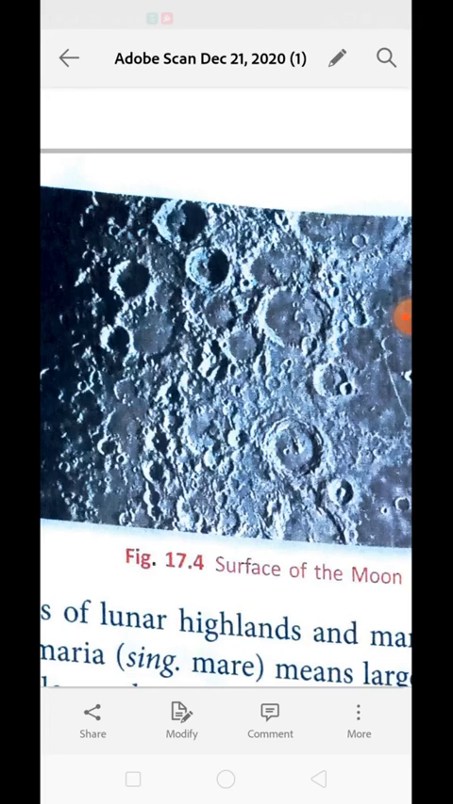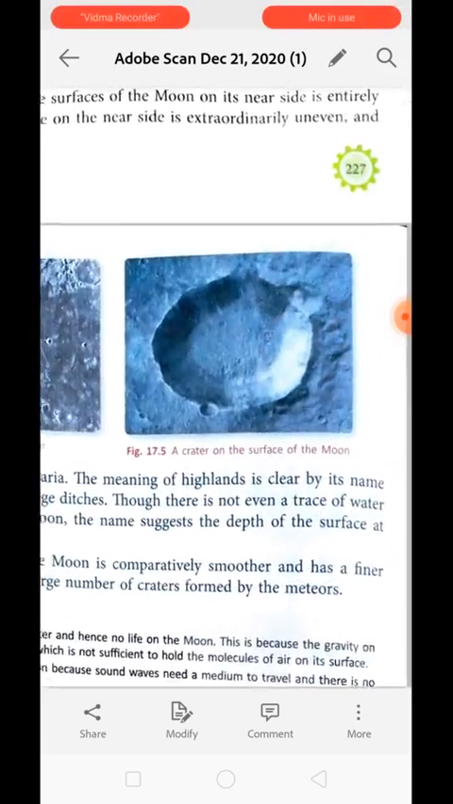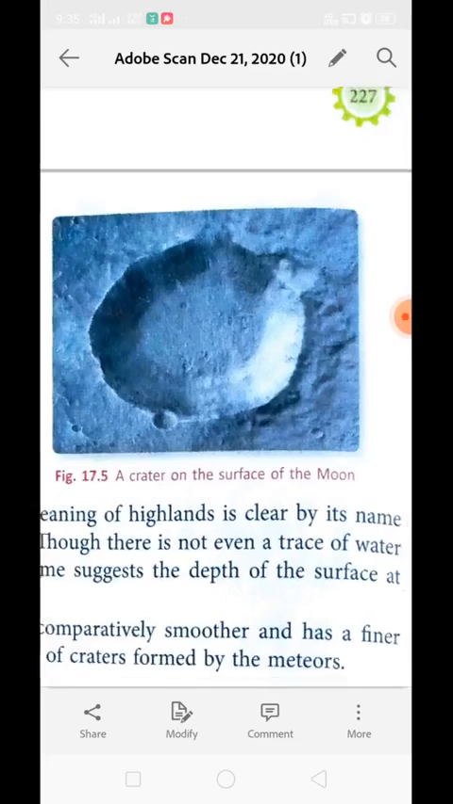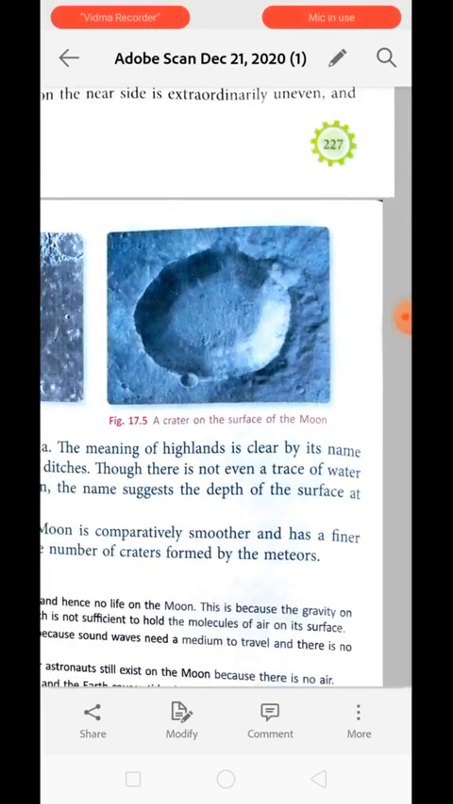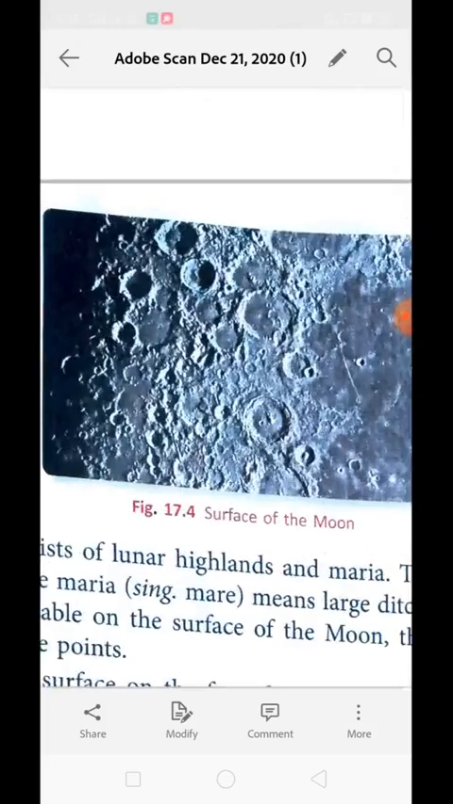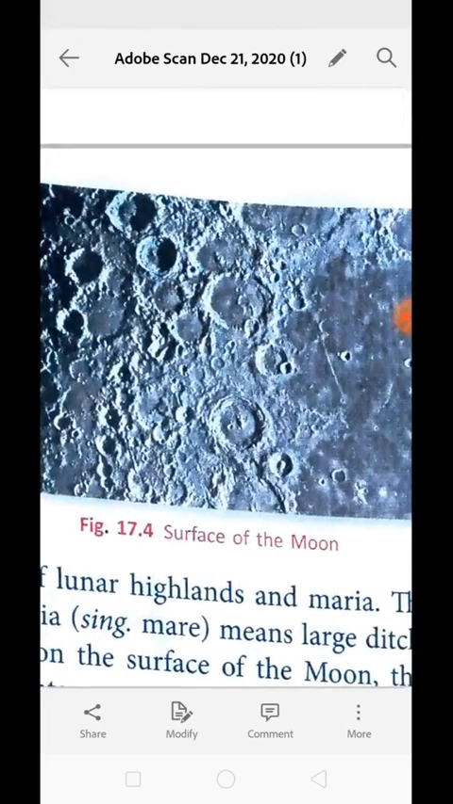The surface on the moon's near side is extraordinarily uneven, and consists of lunar highlands and maria. See over here, when a crater forms on the surface of the moon, this type of shape appears, and this is the surface of the moon, which shows you numerous highlands and maria. The meaning of highland is clear from its name, while maria means large ditches. Highlands are raised surfaces, whereas maria are ditches present on the surface of the moon.